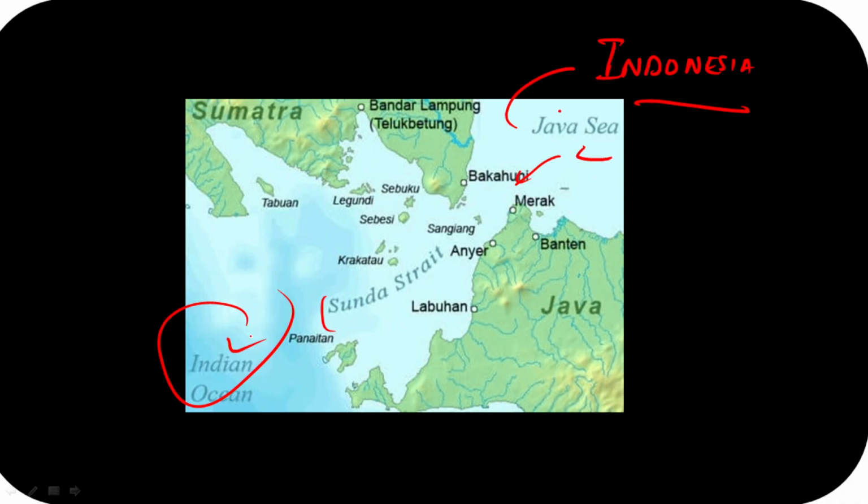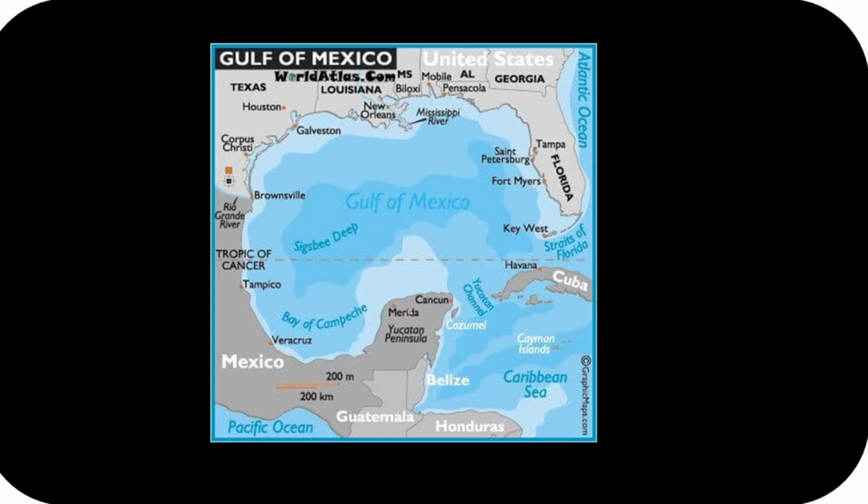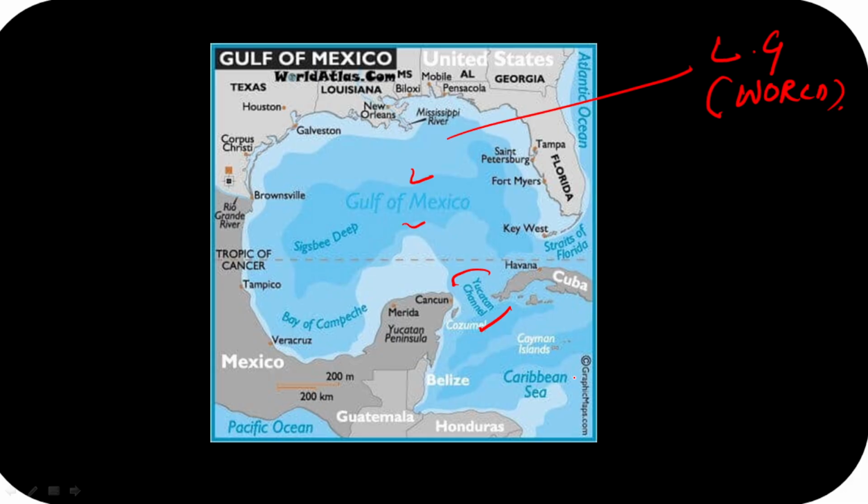So please remember this. Apart from that, guys, we have one more strait that is very important. Guys, can you see this one? Okay, the Yucatan Channel over here. Yucatan Channel, guys. This connects your Gulf of Mexico, the largest gulf of the world. Okay, it connects the Gulf of Mexico with the Caribbean Sea, guys, over here. So please remember this, guys. If we look at the location, it is going to be Mexico and Cuba. We are seeing this Yucatan Channel between them.